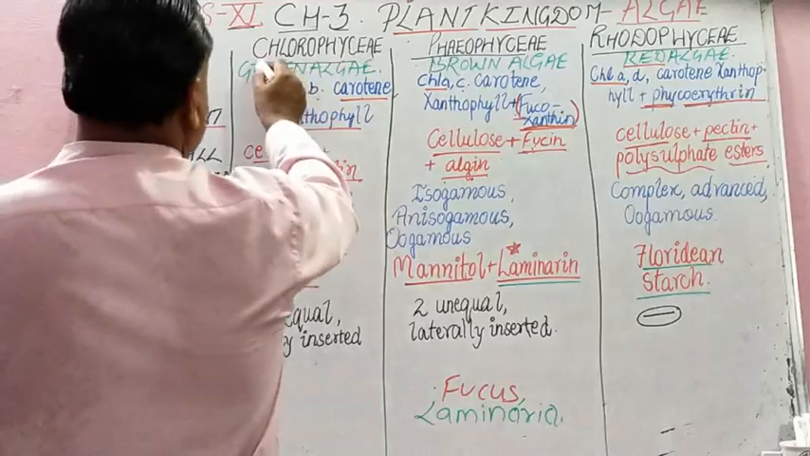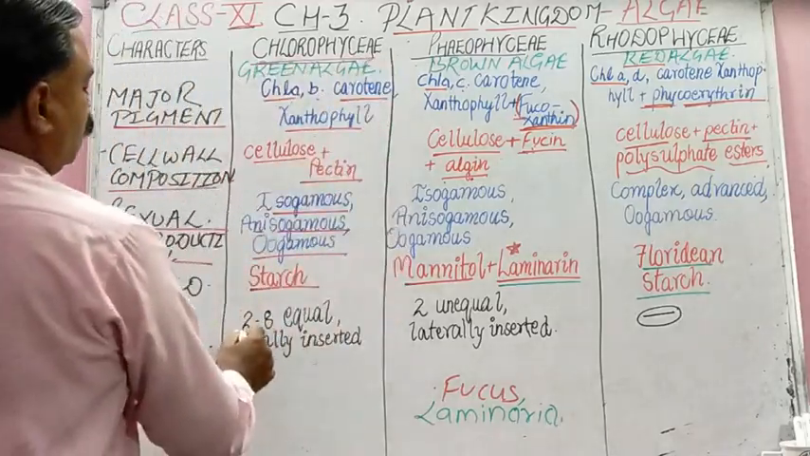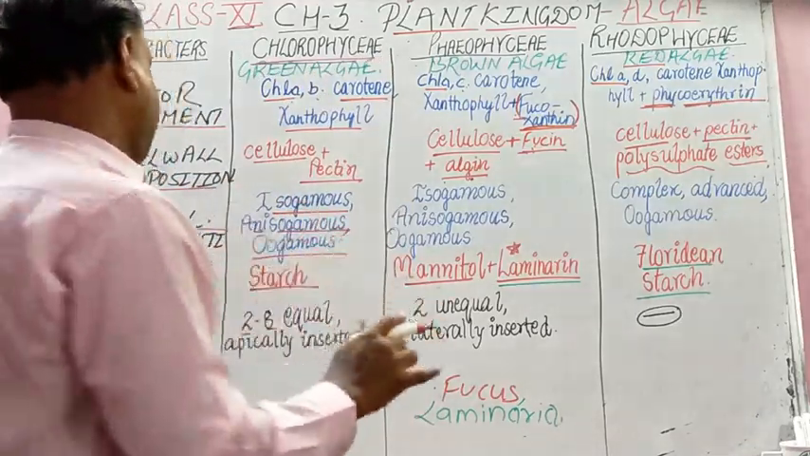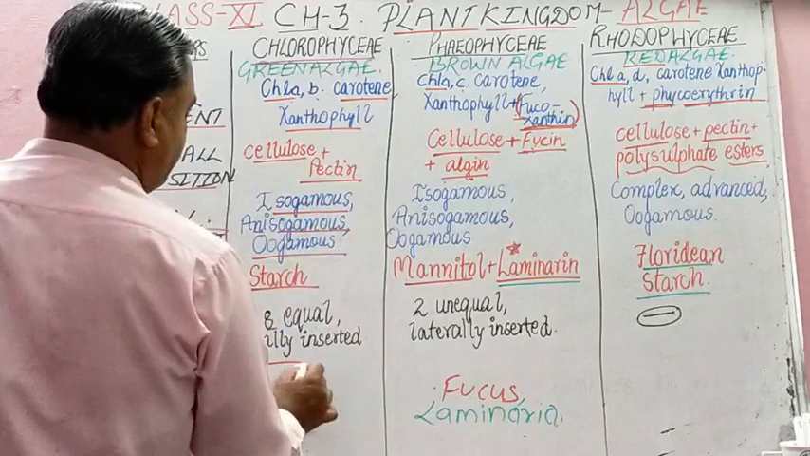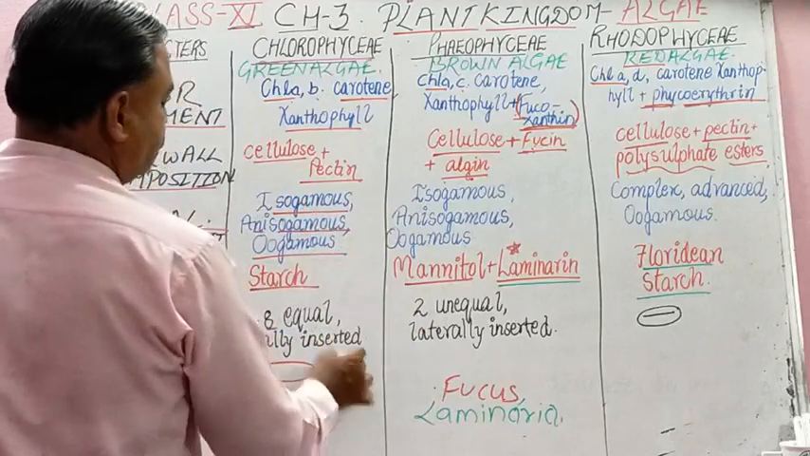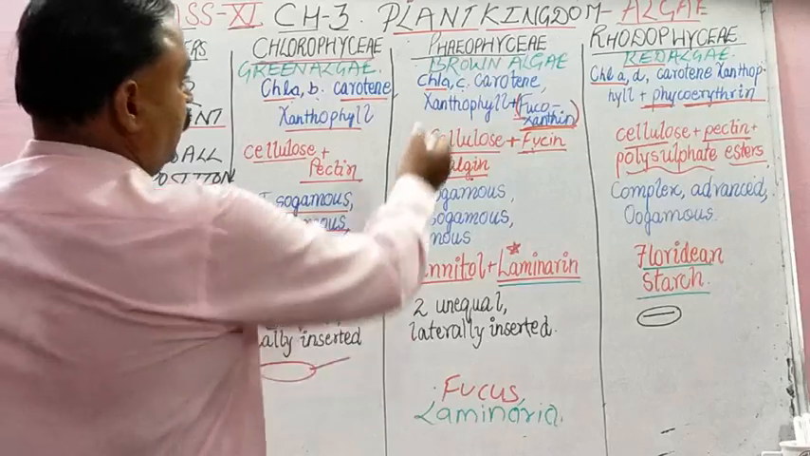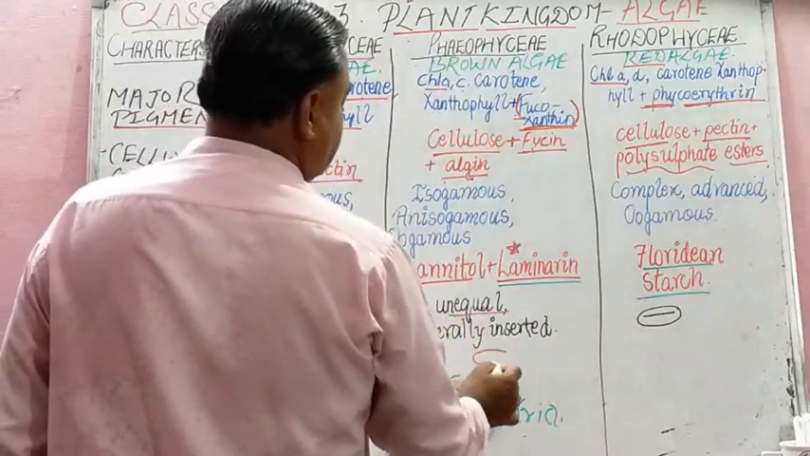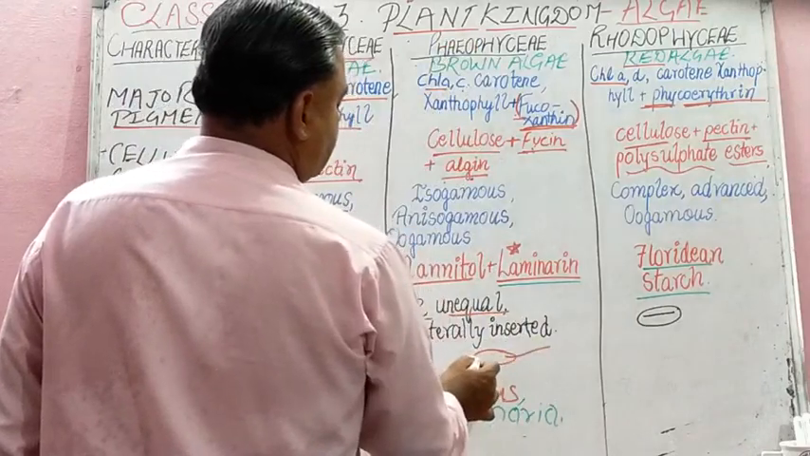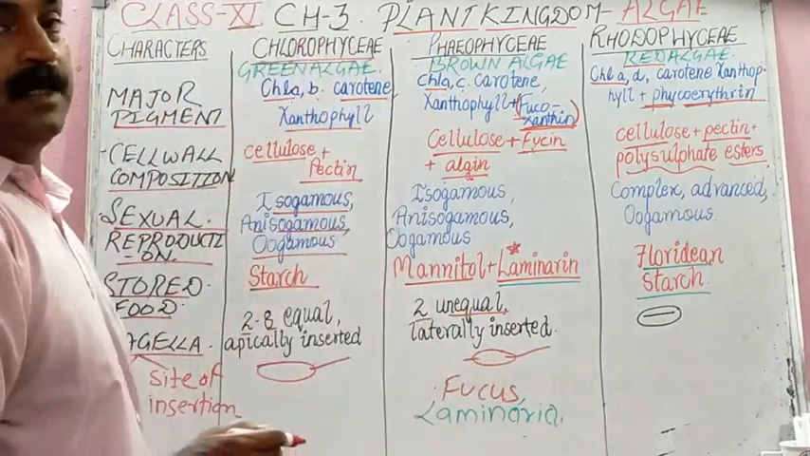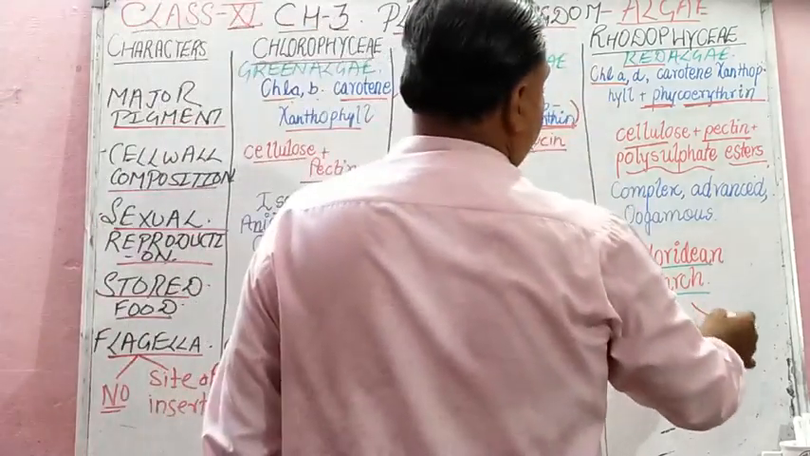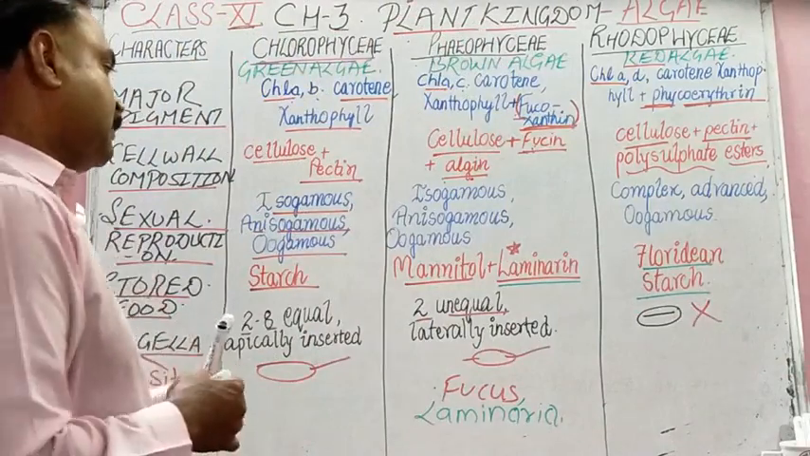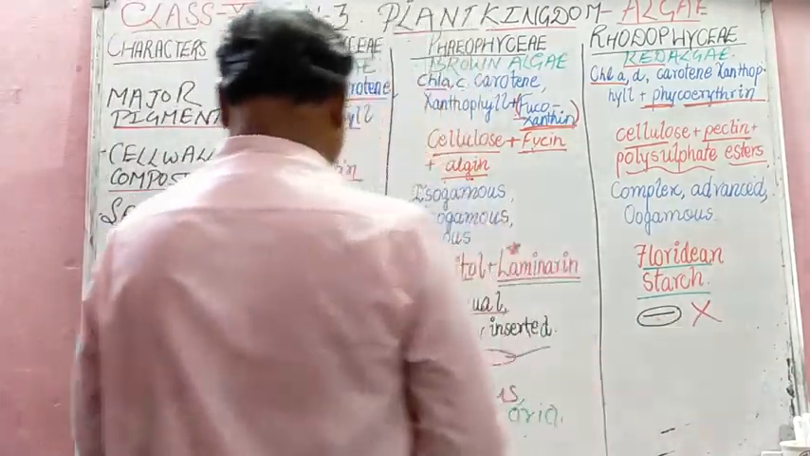So student, in Chlorophyceae there are 2 to 8 equal flagella, and they are apically inserted, like this, apically, isn't it? And here in Phaeophyceae there are 2 unequal and laterally inserted flagella, means one is large, another one is small, isn't it? And in Rhodophyceae flagella is absent. This is the symbol of absence.